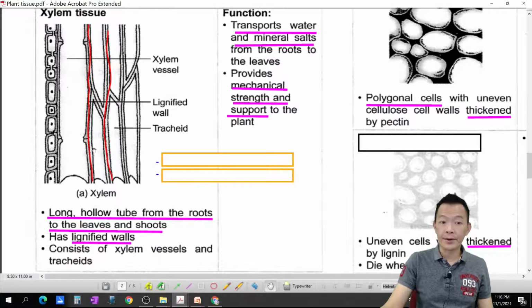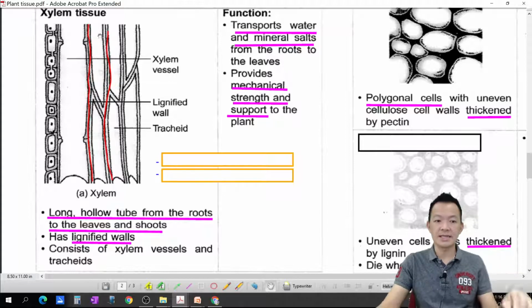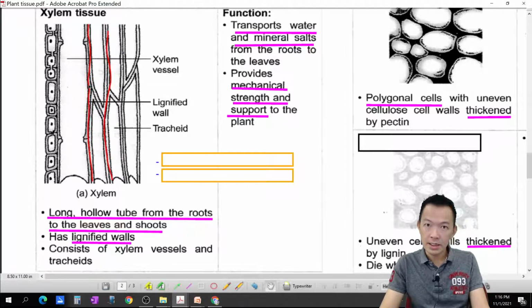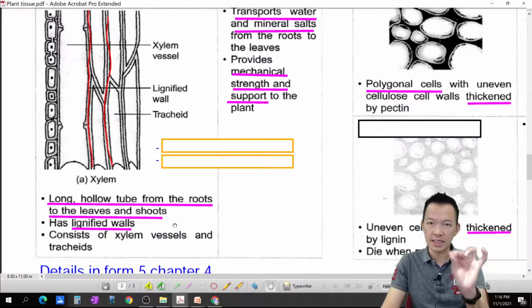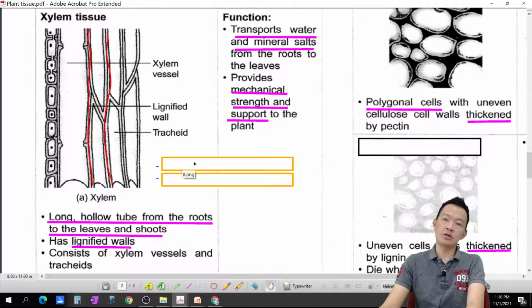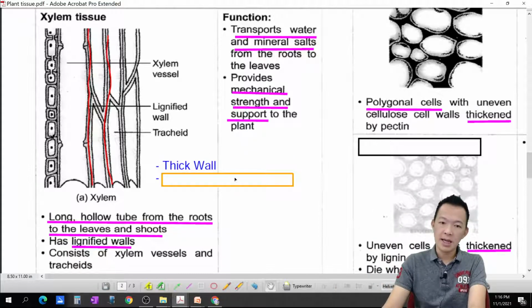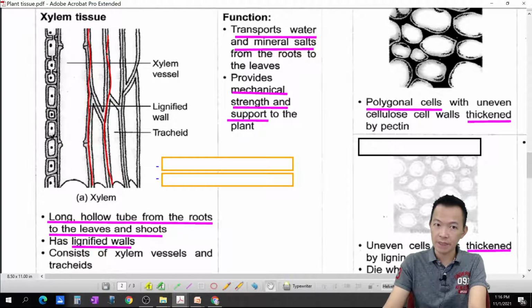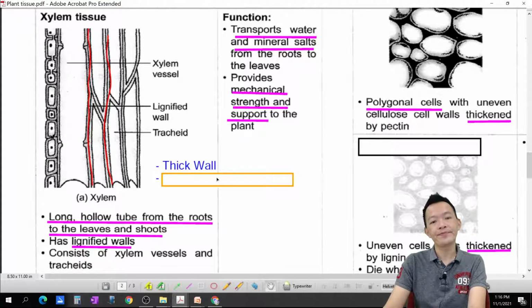So the tube actually goes from the root and moves to the stem and goes to the leaf. 这条空空的 tube 啊，从根跑到叶子上面去。And xylem tissue actually has thicker wall, 它有比较厚的墙壁。So lignified wall, lignified means 木质的, 木质的墙壁. Any special about xylem tissue? You maybe add a bit. Thick wall. How do you know they are xylem tissue? 你怎样知道这个是 xylem tissue？Thick wall, lignified wall.